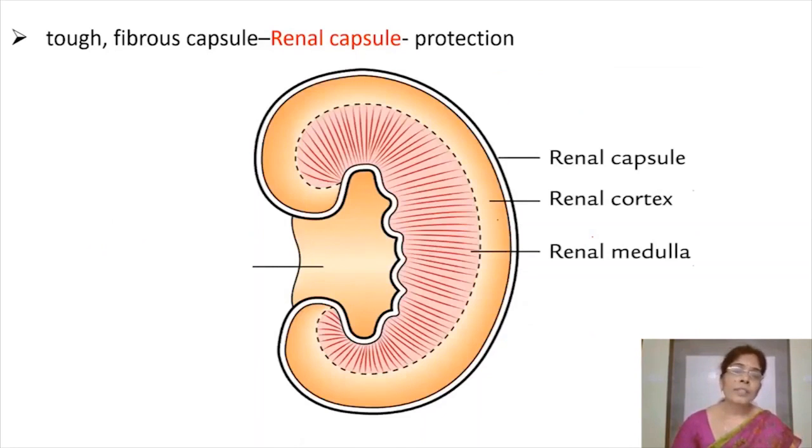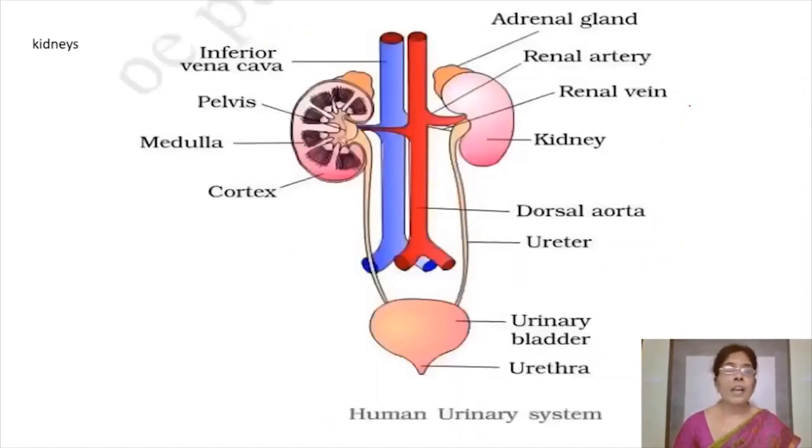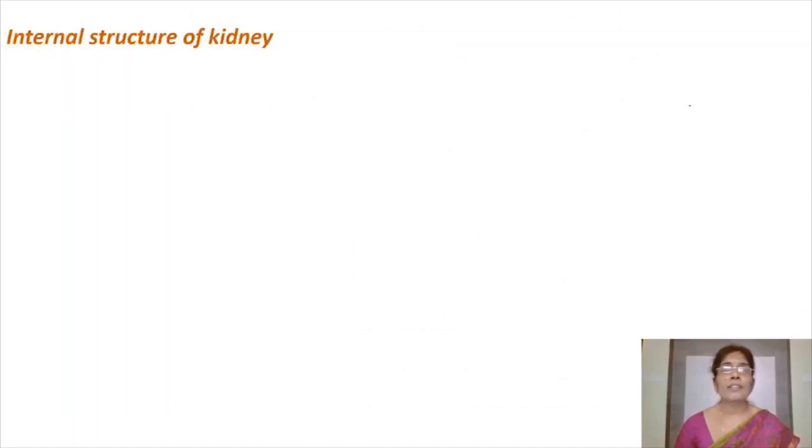Now, if you observe this diagram, kidney is surrounded by renal capsule. This is a tough fibrous capsule that is known as renal capsule. Renal, this word is related to kidneys. This renal capsule, it protects the delicate inner parts of the kidney. Up to now, I discussed the location, relative position of the kidneys, color, shape and weight of the kidneys. Now we'll go into the details of internal structure of the kidney.